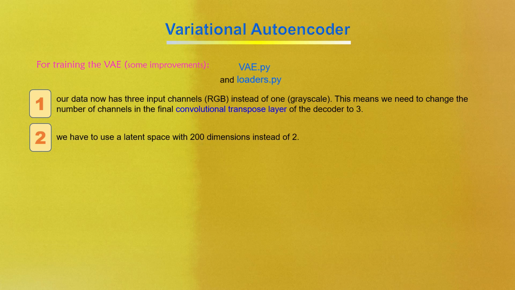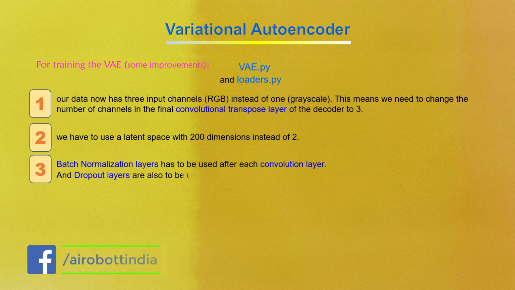To speed up the training process, batch normalization layers have to be used after each convolution layer, even though each batch takes a longer time to run. The number of batches required to reach the same loss is greatly reduced, and dropout layers are to be used.